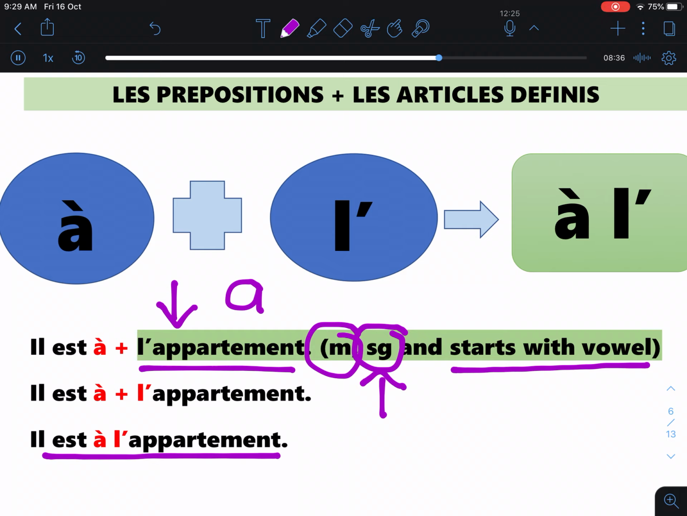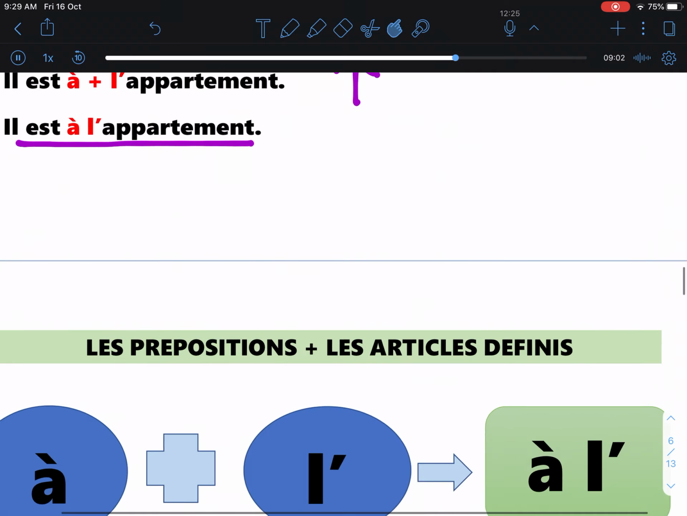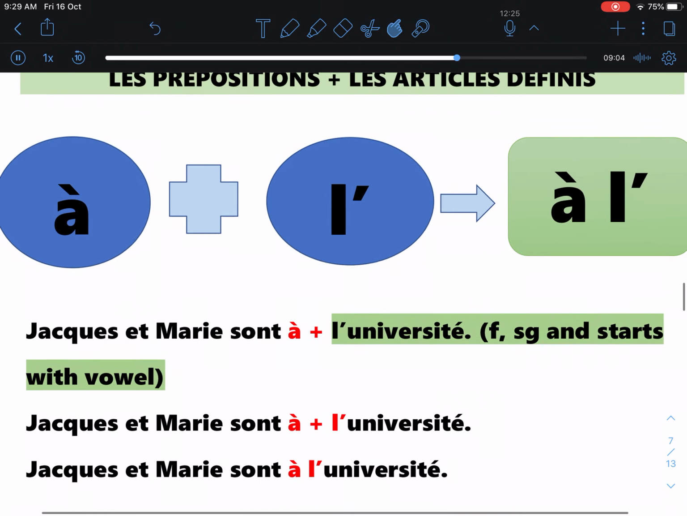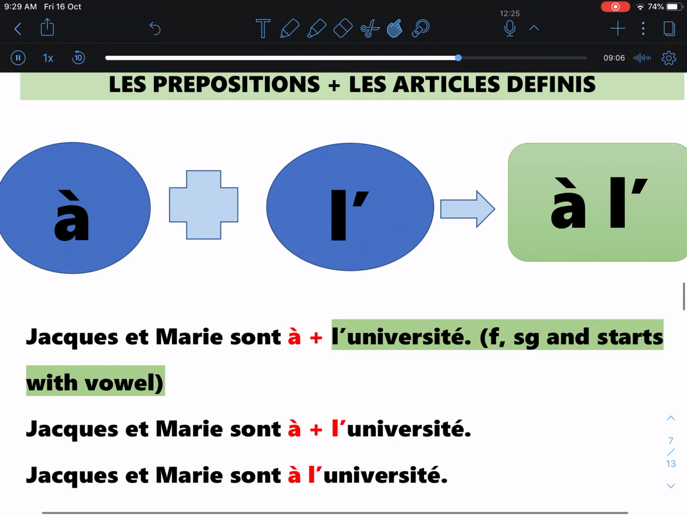Again here, when the preposition à meets L apostrophe, it stays the same. Just like earlier, when the preposition à meets the definite article la, it stays the same. So now you have il est à l'appartement. Now, why don't we take a look at the second example of how we use à L apostrophe.